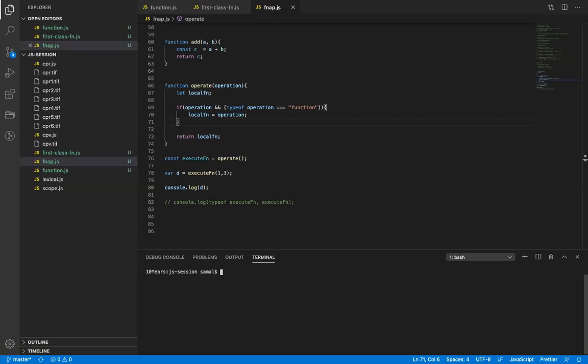Undefined. What is the return value of the operate function? Undefined. What value is it holding here? Undefined, right? All right. What value is it holding here?